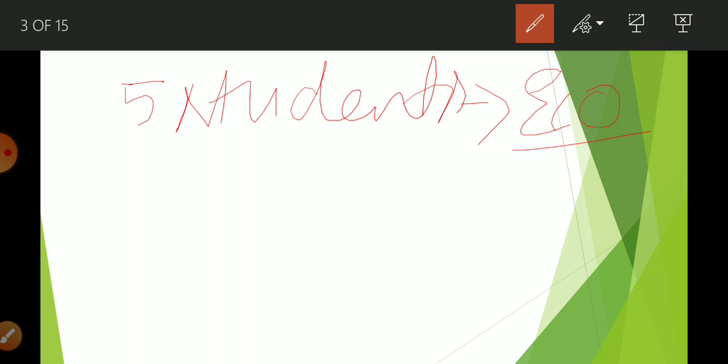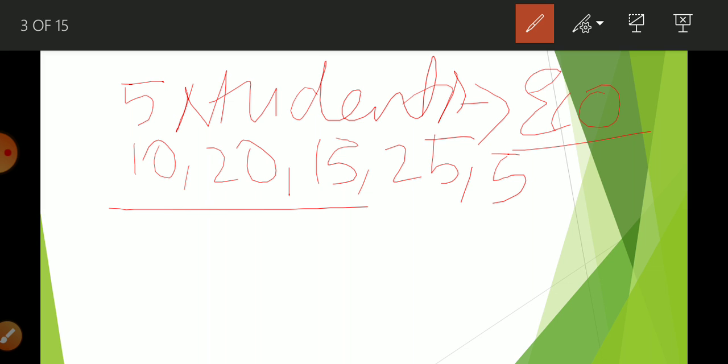Suppose these 5 students gained 10, 20, 15, 25 and 5. These are the marks allotted to these 5 students. With the help of this example I am going to explain all three series, individual series, discrete series and continuous series, in a very simple way. Then we are going to learn it with your book.